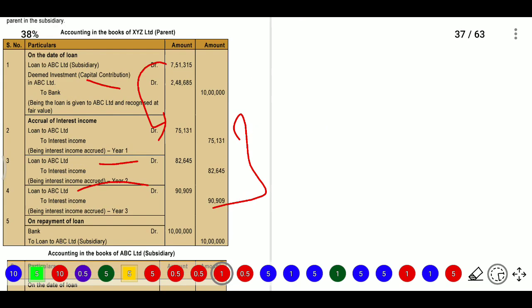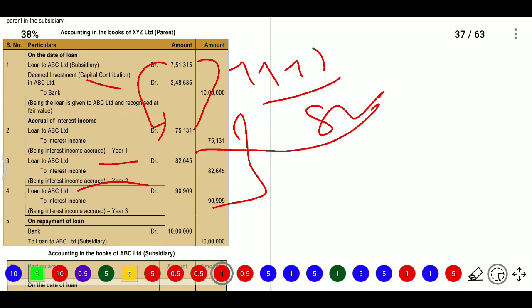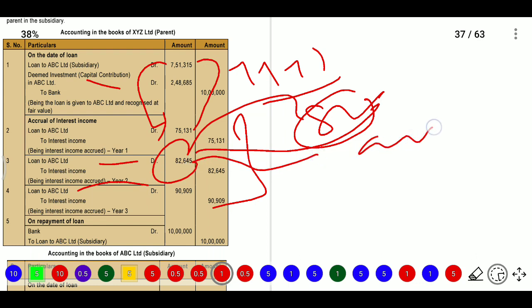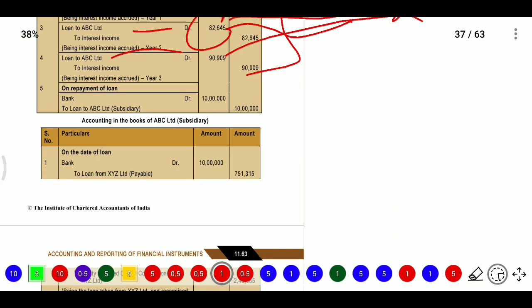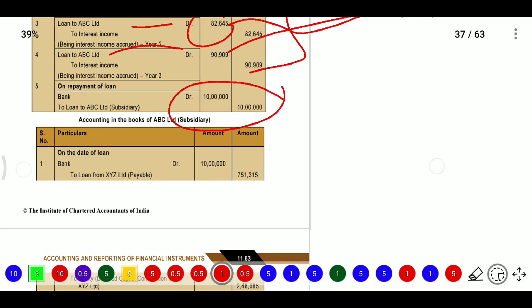So how is the amount increasing? 7 lakhs 51 thousand plus 75,000, we will add, it comes to 8 lakhs something. On that, 82,000 will be the calculation, and after that we will add this amount, it will become 9 lakhs 90,000 something, and on that 10%, 90,910. So totally at the end it will become 10 lakhs, which the holding company will get back in the third year.